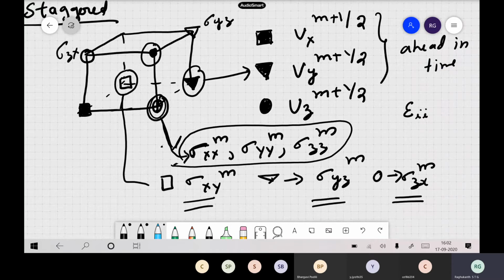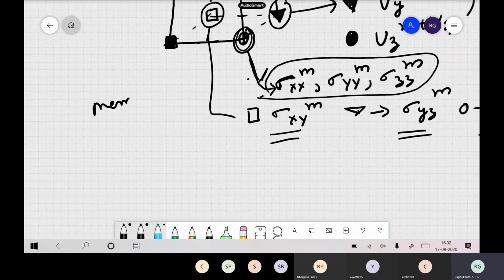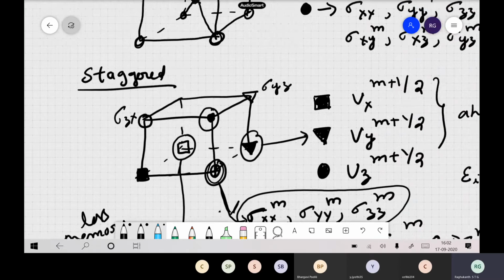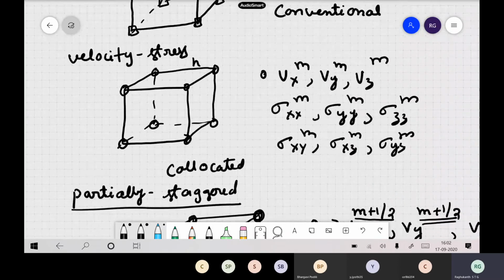Now the main advantage of this type of grid is that your memory can be less. You can use less memory, and it is efficient. Suppose in the classical mesh, what is happening? How many unknowns are there? You have 3 velocities and 6 stresses, so a total of 9. At each and every grid point you have 9. How many grid points are there? 1, 2, 3, 4, 5, 6, 7, 8. So how many unknowns? 9 eights are 72.